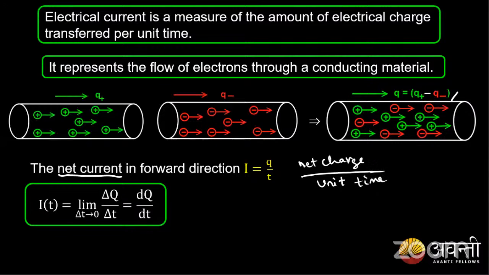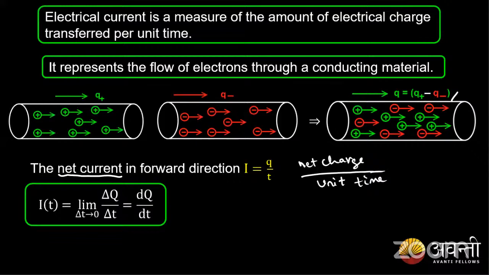This can also be said mathematically by using limit. Whenever we use limit, what are we considering here? We are considering a small amount of charge flowing in a small instant of time. So current also means a small amount of charge flowing in a small instant of time. Whenever we have a very small quantity, we represent it with a limit, and this limit of a small quantity can also be represented using differentiation.